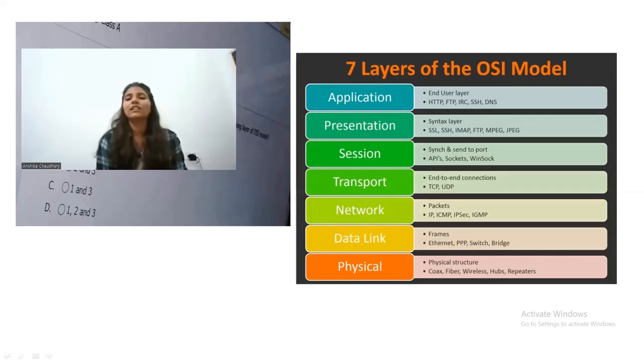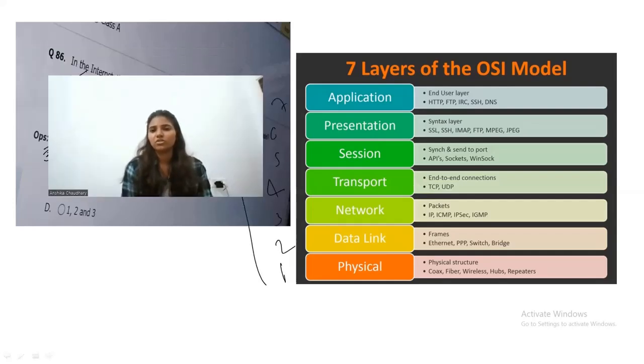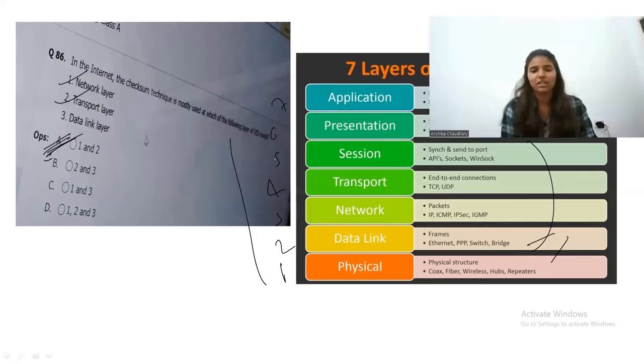And there are layers of the OSI model: 1, 2, 3, 4, 5, 6, 7 in reverse order. All right. And these are the protocols in each layer. So you can take a screenshot of this as well, because a question can come from here as well. So let's move on to the next question.